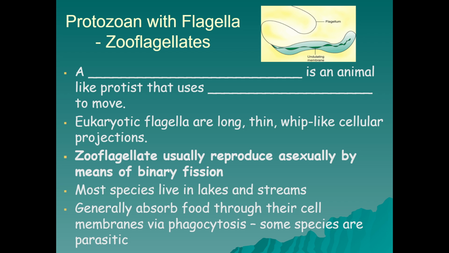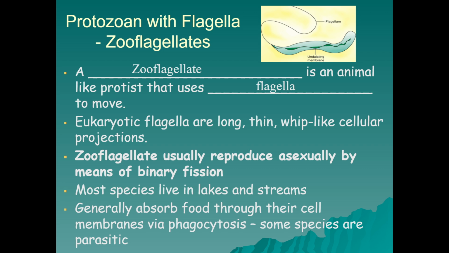Next, let's move on and look at the flagellates, like the zooflagellates. Still protozoans, so still animal-like protists. And a zooflagellate is an animal-like protist that uses flagella. So pretty basic there. Zooflagellate, think zoo, animals. Flagellate, think flagellum, so it's an animal-like protist that uses a tail to move about in its environment. Flagella are generally long, thin, and whip-like.